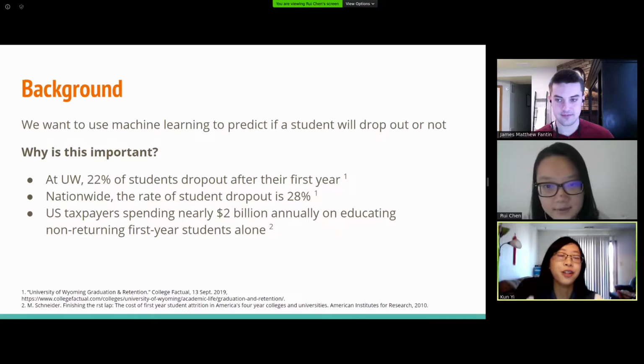So just to show you our background, we want to use machine learning to predict if a student will drop out or not. Why this is important is because at UW, 22% of students drop out after their first year. Nationwide, the dropout rate of students is 28%. US taxpayers spend nearly $2 billion annually on educating non-returning first-year students alone.